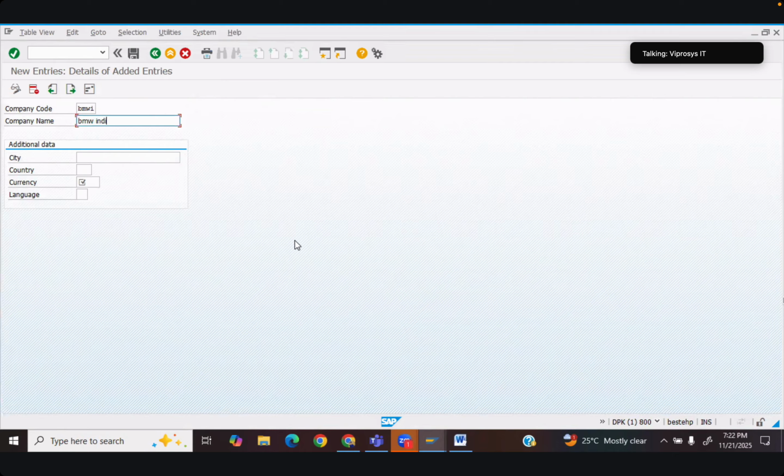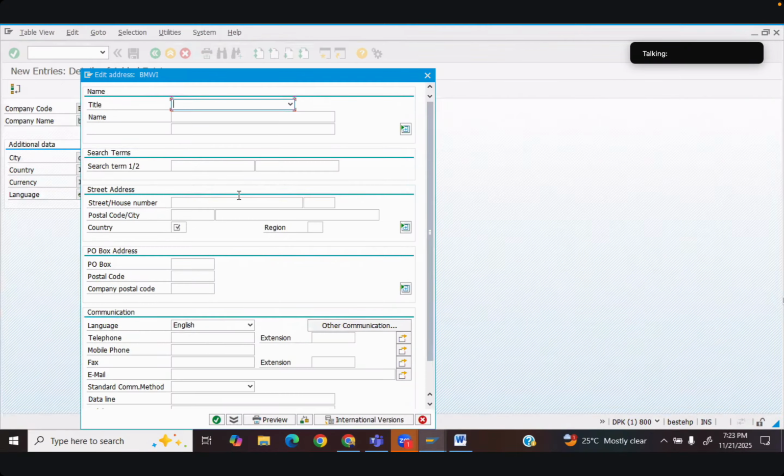I'll give BMW India, and then the city as Delhi, and then the country as India, currency as INR. These are mandatory, currency is mandatory, and the language we'll give as English, save.